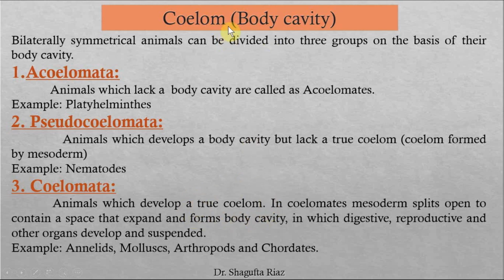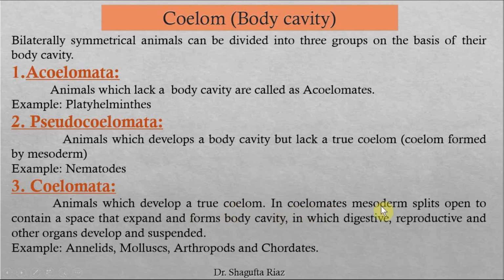A body cavity or coelom formed by the mesodermal layer is called a true coelom, right? The body cavity present in the animal should be formed by the mesodermal germinal layer. Then only can we call it a true coelom, right?